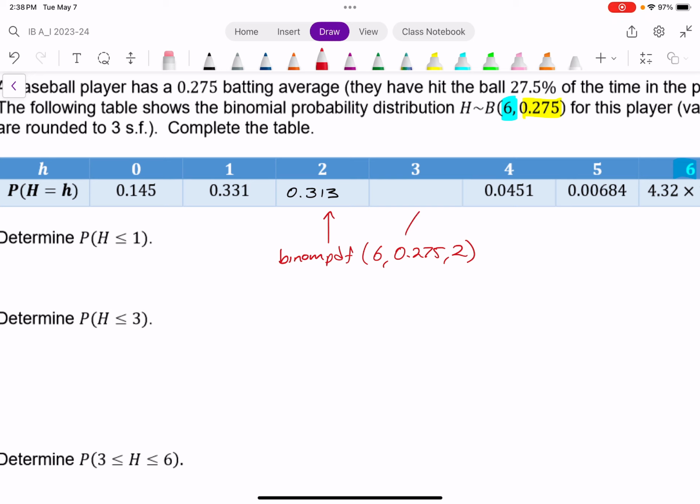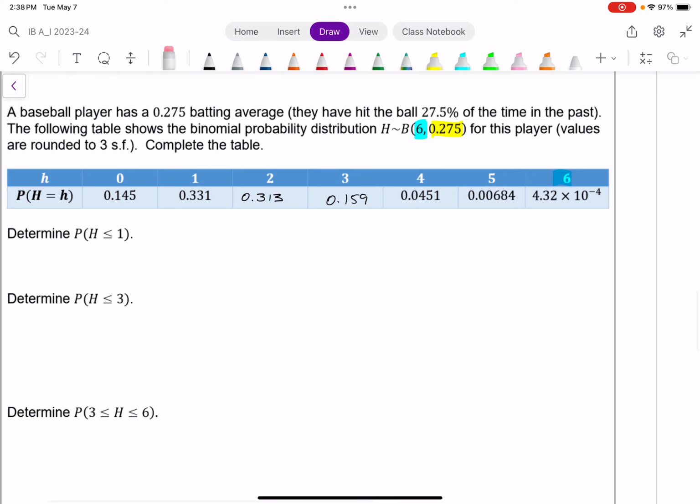Do the same thing here, but now instead of a 2, we have a 3. And you should get approximately 0.159. And all the rest are done for us. You could double check, but now I have this all finished, and although I'm not going to take the time to do it, like any probability distribution table, if you add them all up, it should all add to 1.